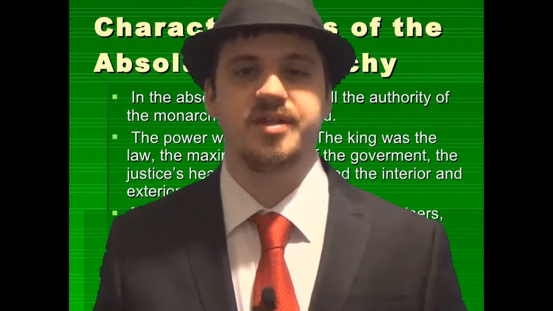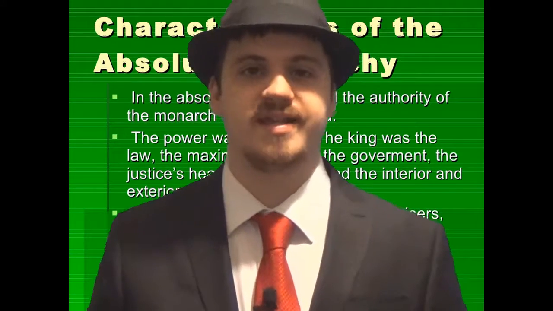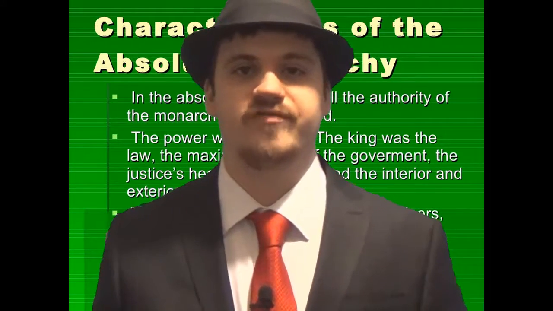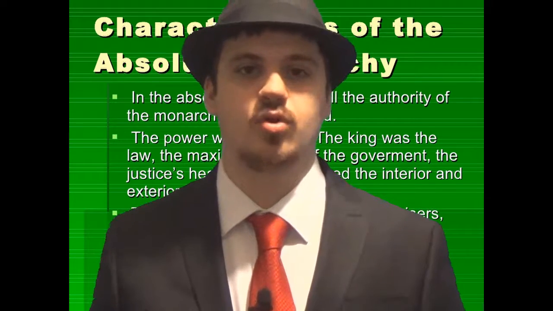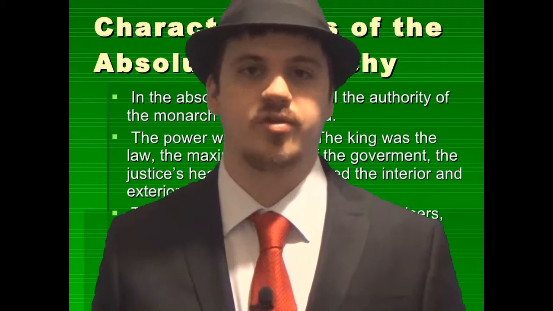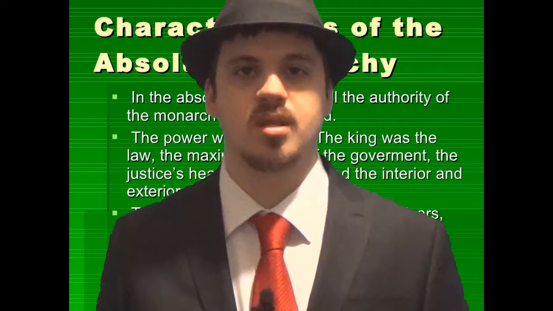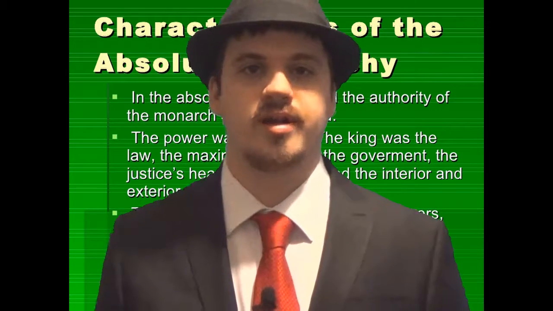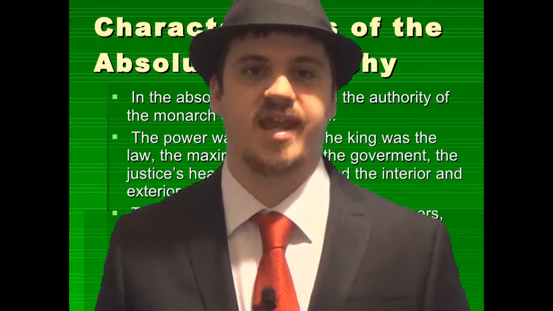An absolute monarchy, a form of absolutism, is when the people of a nation believe in the divine right of kings, that a monarch was given the right to rule by a deity, or a god. Since the monarch was given the right to rule by a deity, the monarch's power is viewed as an absolute and unconditional order by God, and even an unjust tyrannical rule is viewed as a punishment by God for human sinfulness. It is not uncommon for an absolute monarch to be the head of state and the head of the